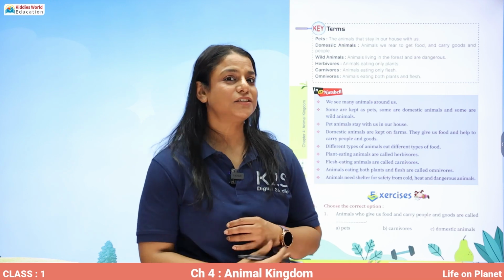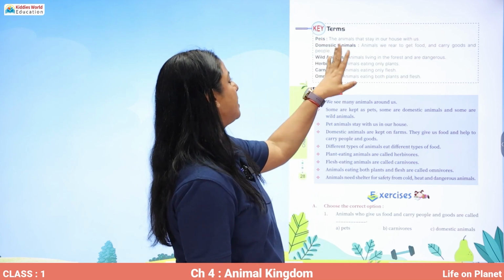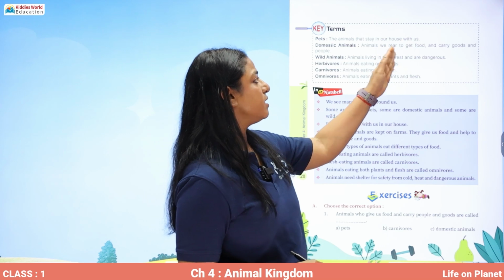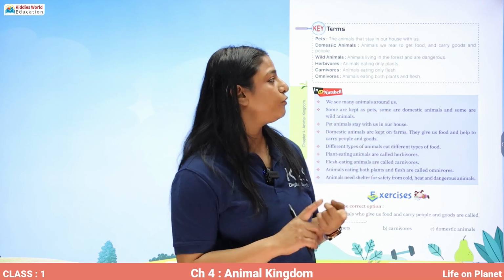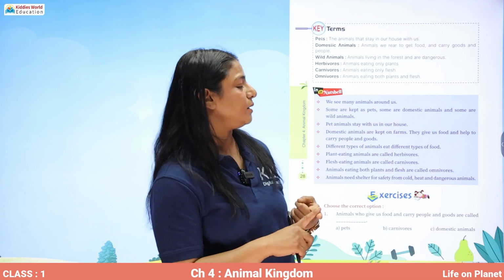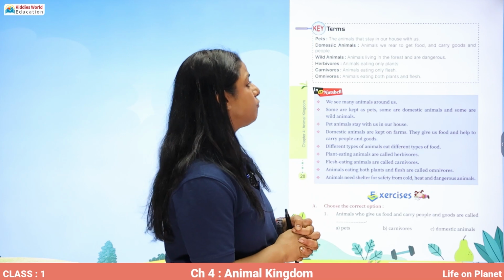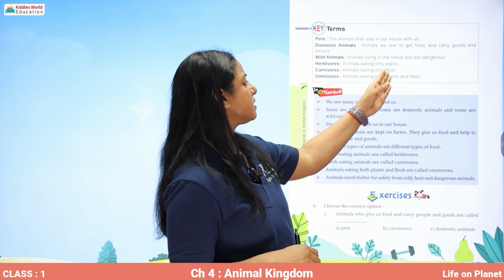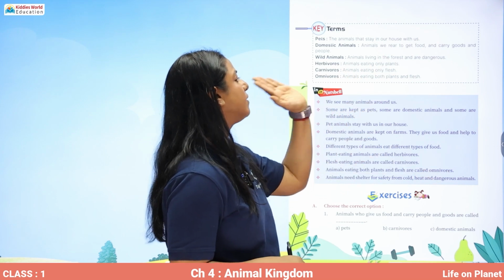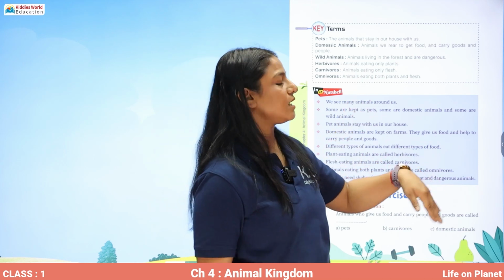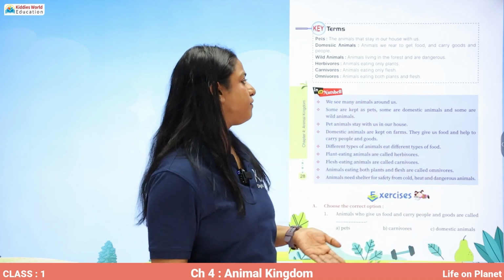So what have we learned today? Pets. Pets are the animals that stay in our house with us. Domestic animals are the animals we rear to get food, to carry load and people. Wild animals are the animals living in forest and they are dangerous. Herbivores, animals eating only plants. Carnivores are the animals eating only flesh. And omnivores are the animals eating both plants and flesh.